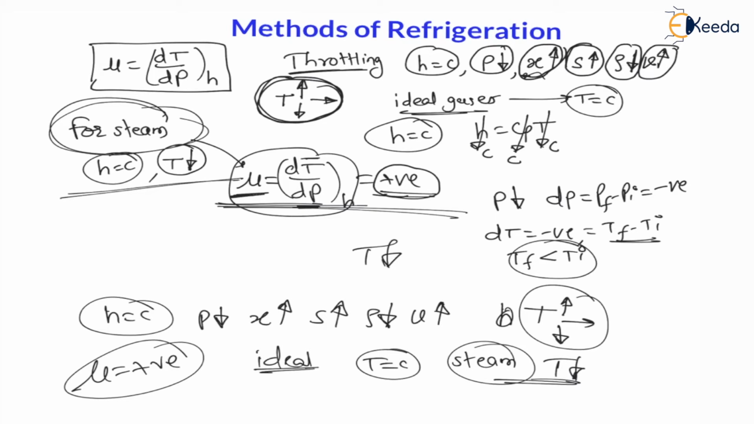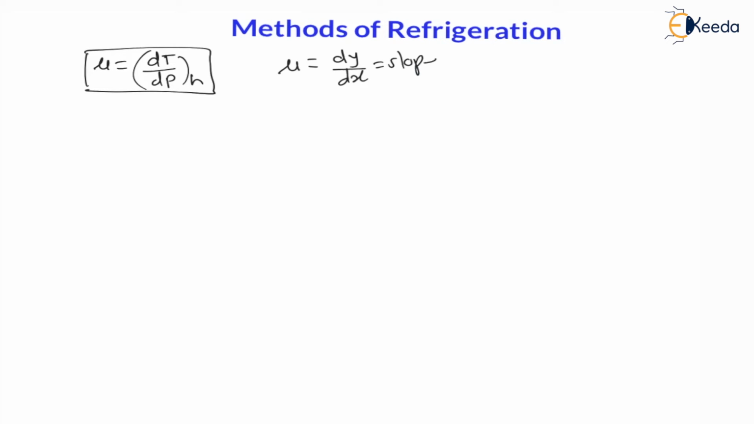So let us understand this Joule-Thomson refrigeration process. This Joule-Thomson coefficient mu is nothing but change in temperature with respect to change in pressure at constant enthalpy, means for throttling process. If I consider temperature on y-axis and pressure on x-axis, then this Joule-Thomson coefficient becomes dy by dx. That is slope of temperature versus pressure diagram, right? Slope of temperature versus pressure diagram.